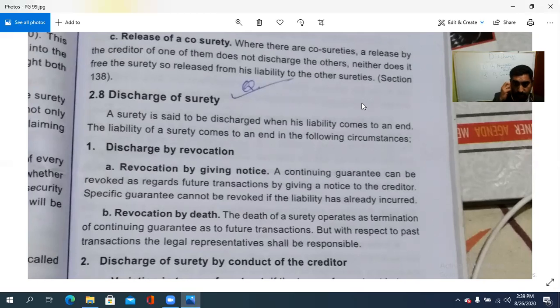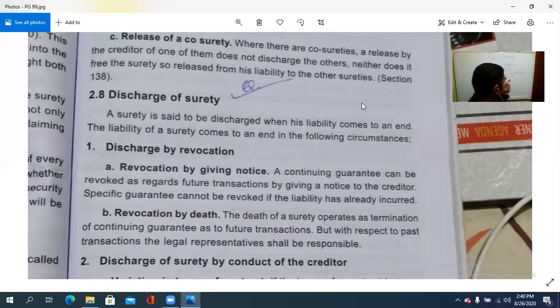The death of a surety operates as a termination of the continuing guarantee as to the future transaction, but with respect to the past transaction, the legal representative shall be responsible. അത് നേരത്തെ നമ്മൾ കണ്ടതാണ്, surety-യുടെ റൈറ്റിനകത്തുള്ളതാണ്. That is, death of a surety operates as a termination of the continuing guarantee with regard to the future transaction. ഭാവിയിലേക്കുള്ള എന്തെങ്കിലും ഇടപാടുകൾ ഉണ്ടെങ്കിൽ it cannot be done, but the past transaction, that is still valid. അതാണ്. So the legal representative will take care of that. അതാണ് നിയമപരമായിട്ട് ആരാണോ ഉള്ളത് അവർ അതിന്റെ വർക്ക് ചെയ്തോളും.